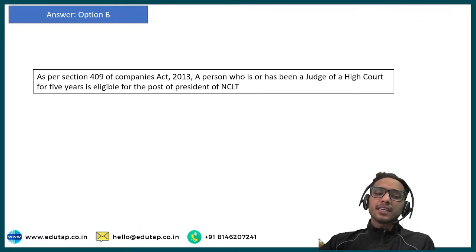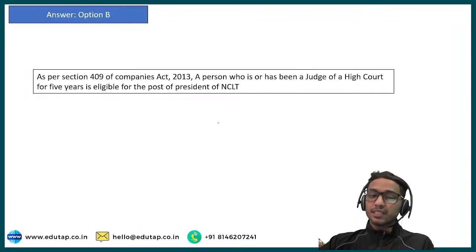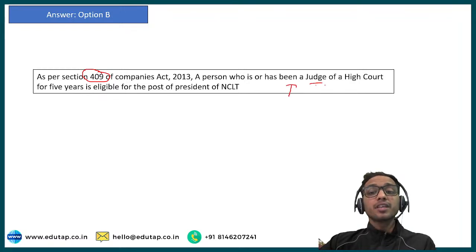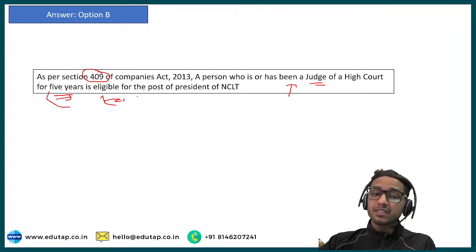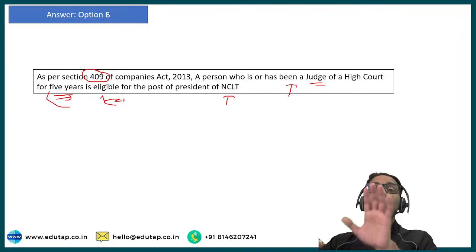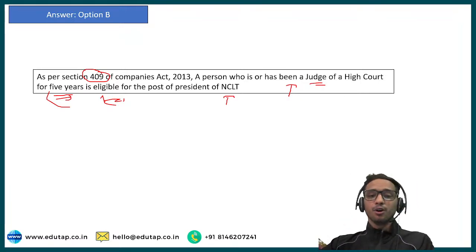Okay, so it says what is the exact provision for the appointment of the President for the NCLT. Let's read that out. As per Section 409 of the Companies Act, a person who is or has been a judge of High Court for 5 years, you need to remember this. If he has been a judge of High Court for 5 years, he is eligible for the post of President of the NCLT. Okay, that's good. Chalo, I can see most of you are correct here.